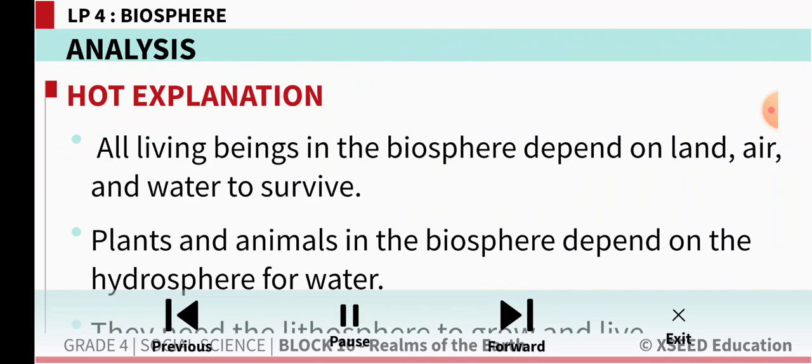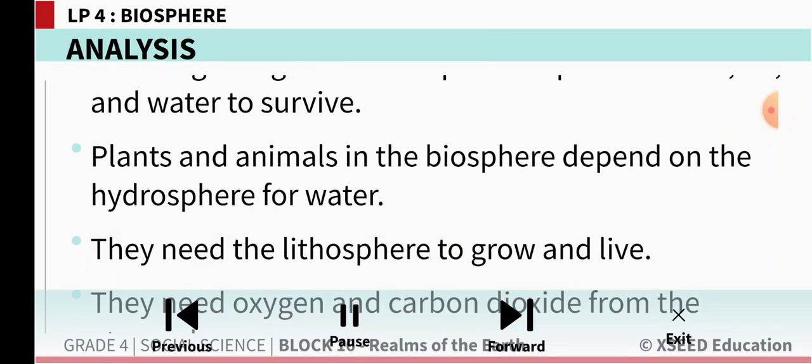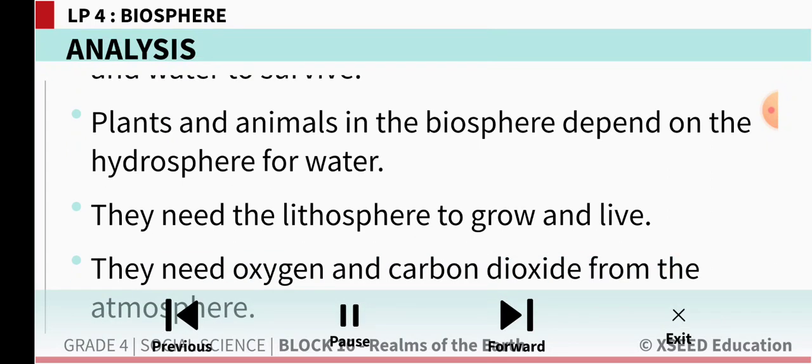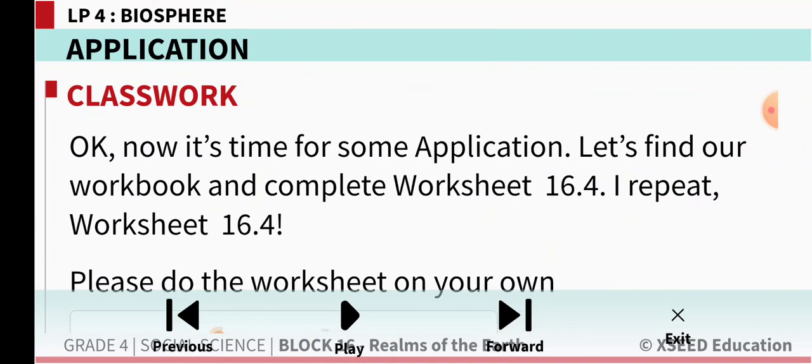All living beings in the biosphere depend on land, air and water to survive. Plants and animals in the biosphere depend on the hydrosphere for water. They need the lithosphere to grow and live. They need oxygen and carbon dioxide from the atmosphere.